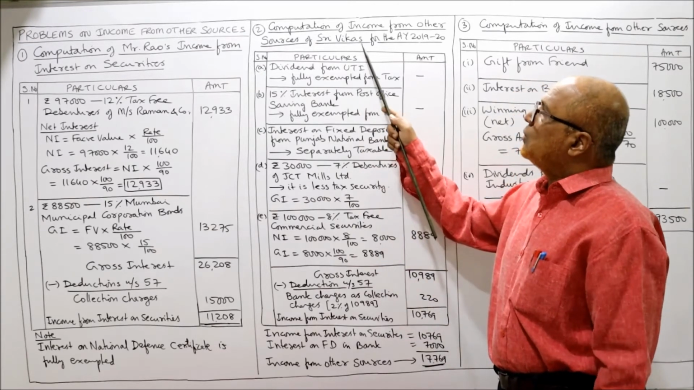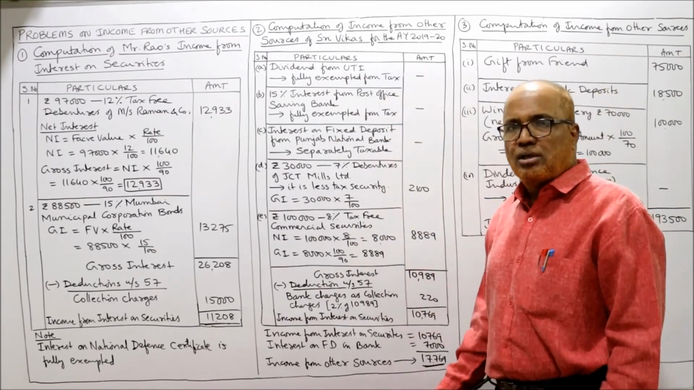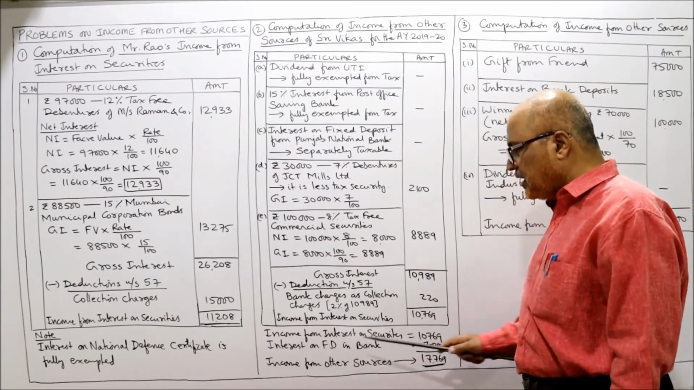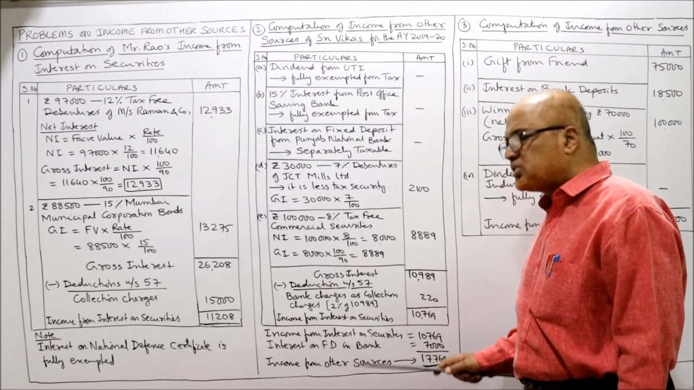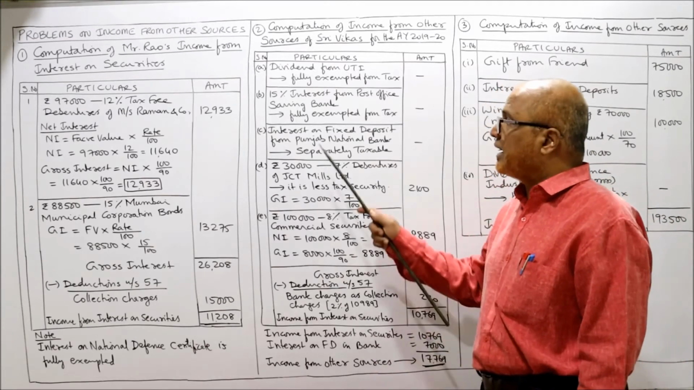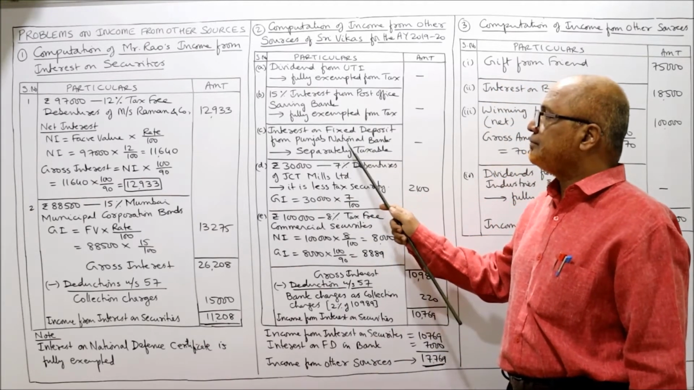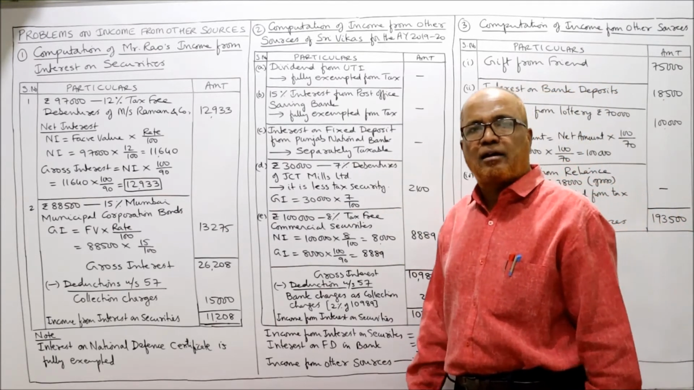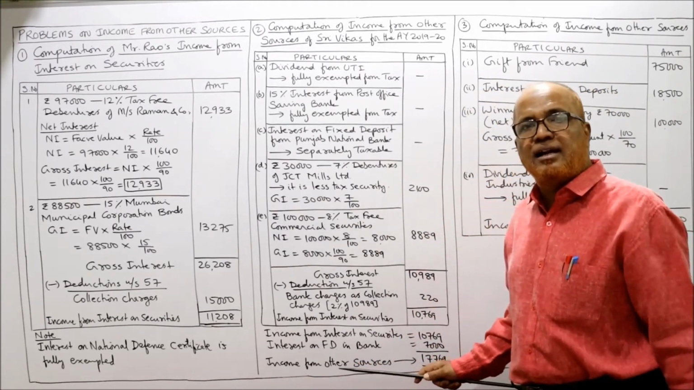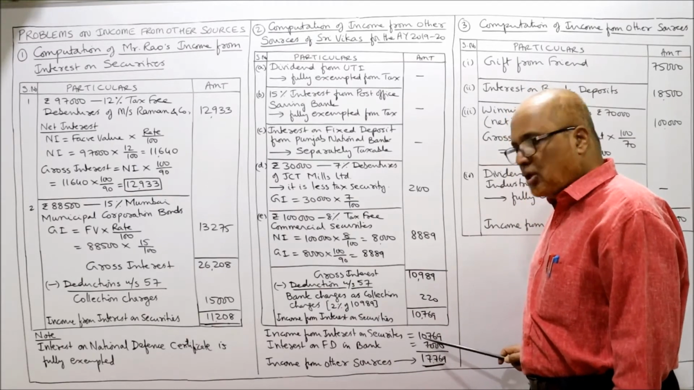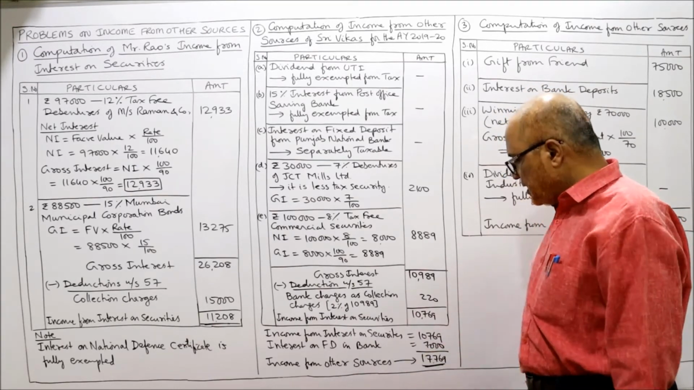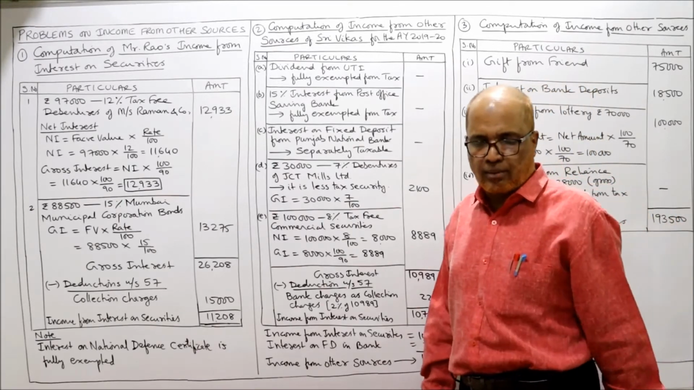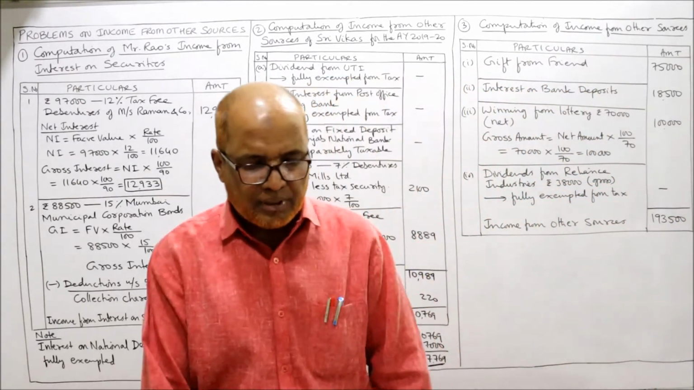But it is asking you to calculate income from other sources. So here I have taken income from interest on security 10,769. Interest on fixed deposit in Punjab National Bank. It is separately taxable under income from other sources. 7,000. So total income from other sources is 17,769. That's all. This is problem number 2.